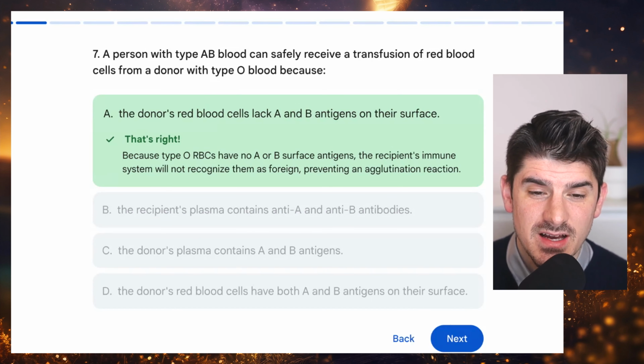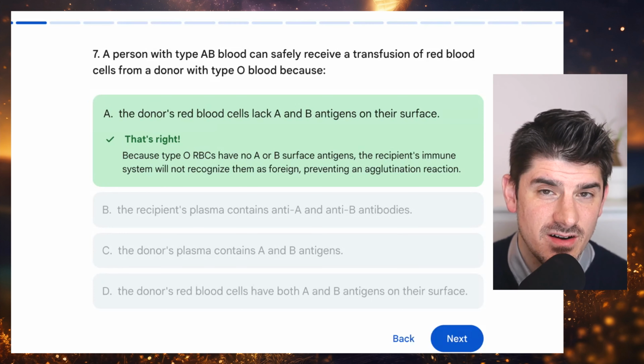The donor's red blood cells lack A and B antigens on their surface.